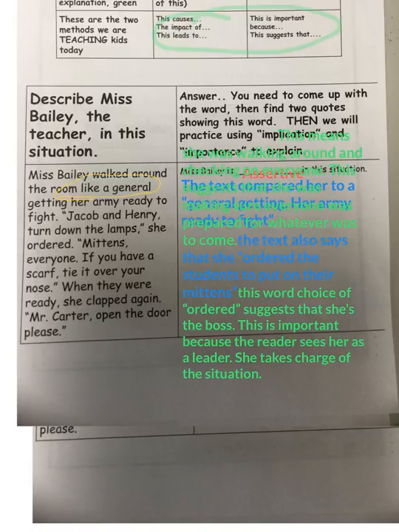To help me with my explanation, I'm using a lot of these phrases that are up here, these sentence starters. "This is important because" "this suggests that." And then I have to put my thoughts in my head on the paper. Not retell what my quote is, but I have to explain that connection in my brain.